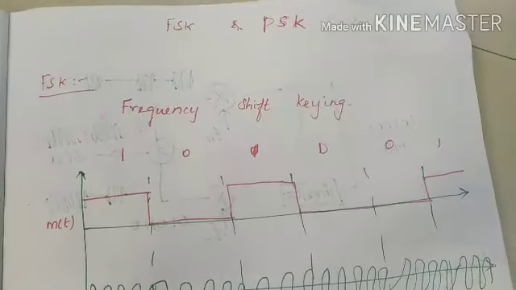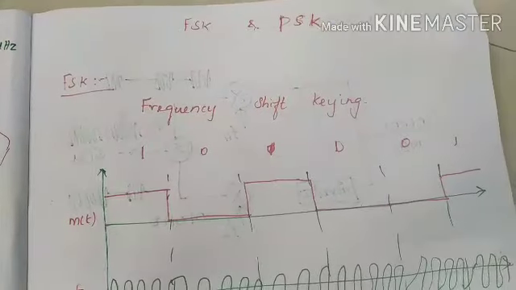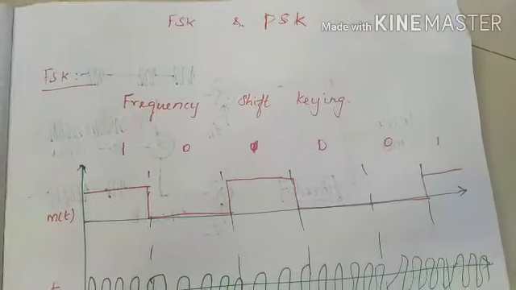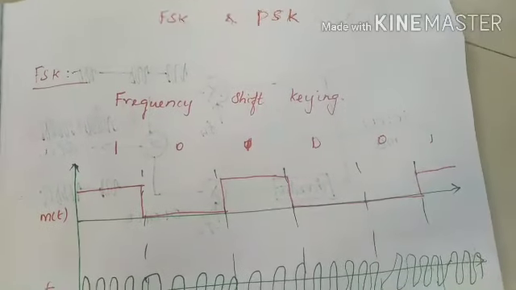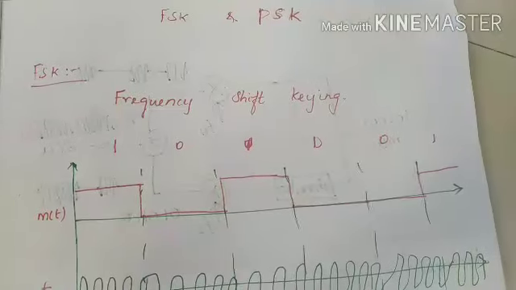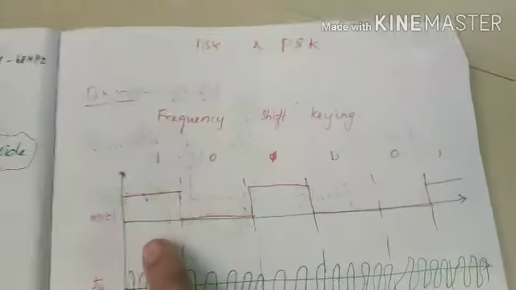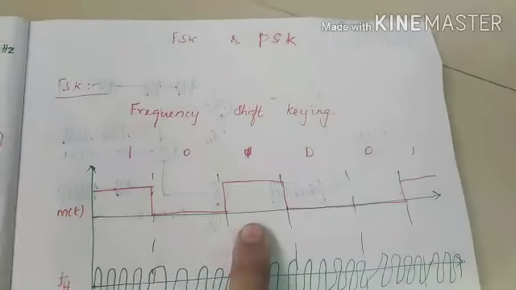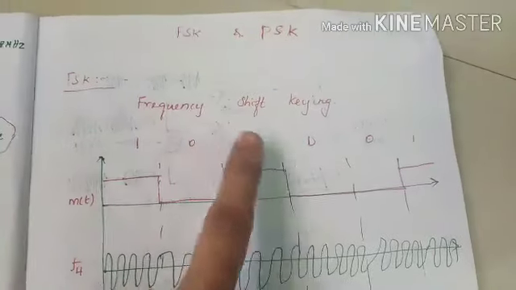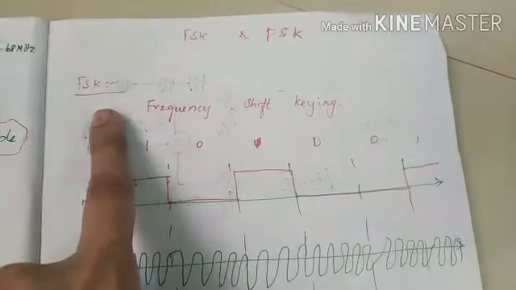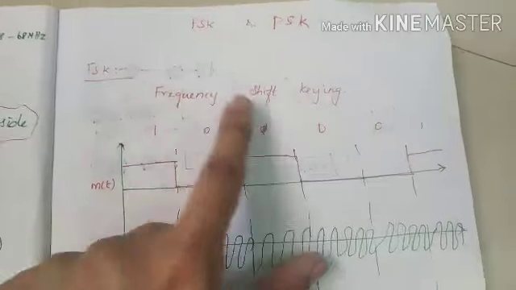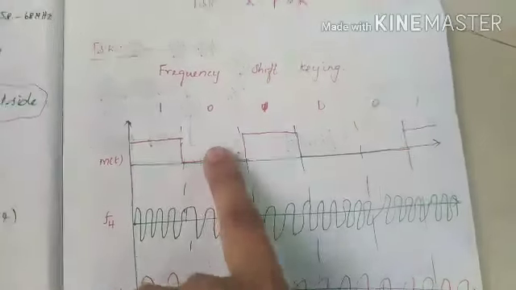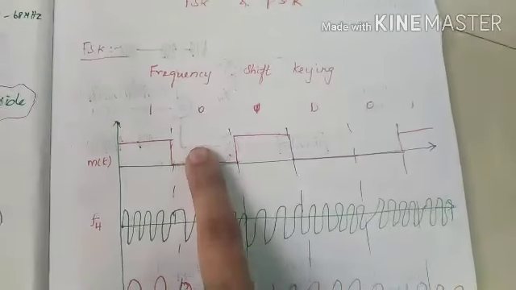Amplitude shift keying means the amplitude of the carrier wave is varied in accordance with the message signal. That message signal should be a digital signal, right? This is the difference between analog modulation technique and digital modulation technique. Here also I have considered one message signal, and that message signal is in digital form. So we call this a digital modulation technique. The second type is frequency shift keying, that is, the frequency of the carrier wave is varied in accordance with this message signal. That is said to be frequency shift keying.